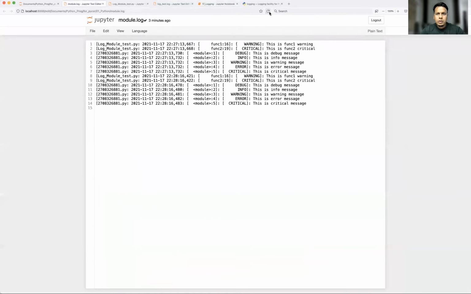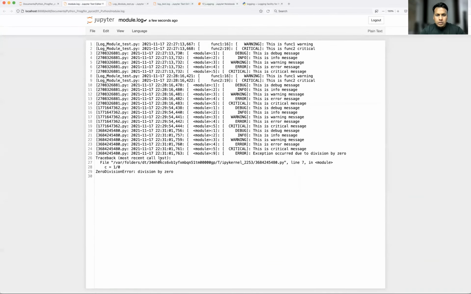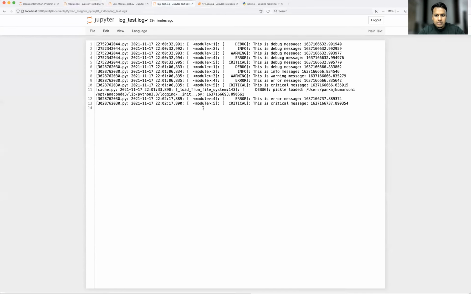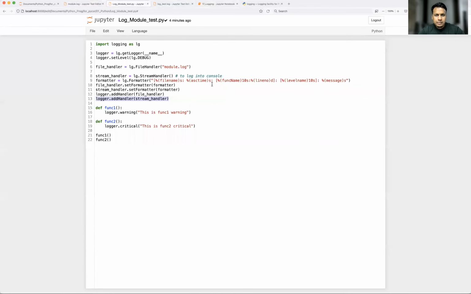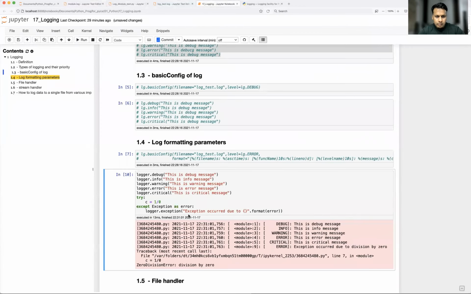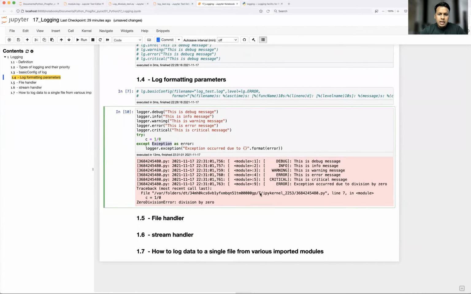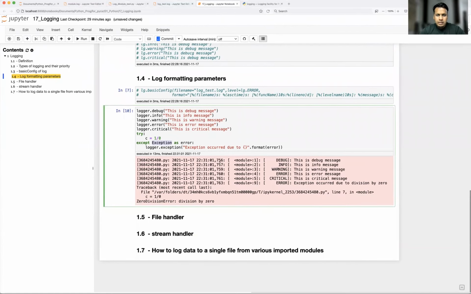Okay, let's see the module log. Yeah, so here it will not only capture your log levels, along with that it will capture the exceptions also, with complete detail. So this is the message which I gave, right? Exception occurred due to division by 0. And that is the message, and it goes under error by default. Yeah, so that's how you capture the exception in the log file.